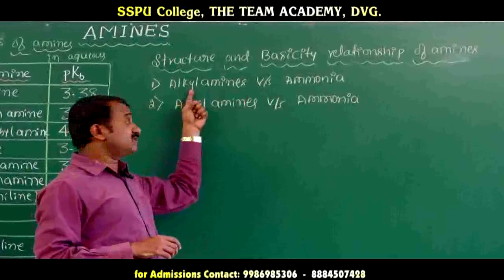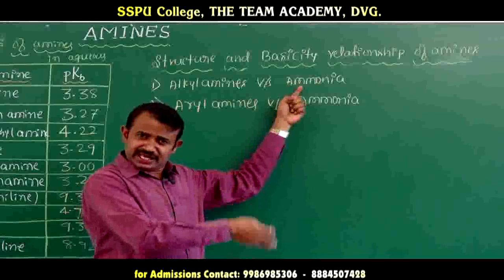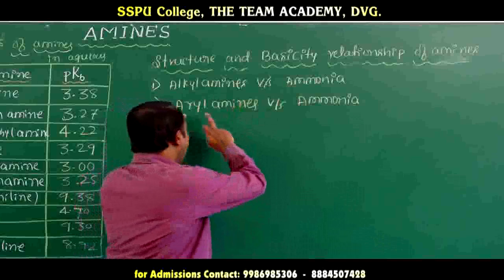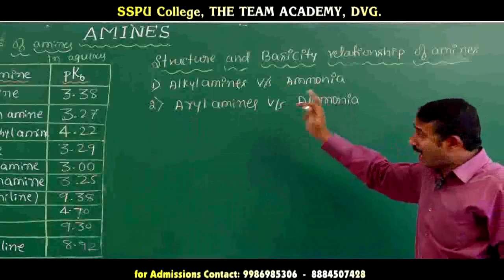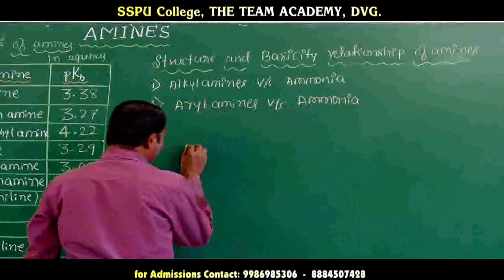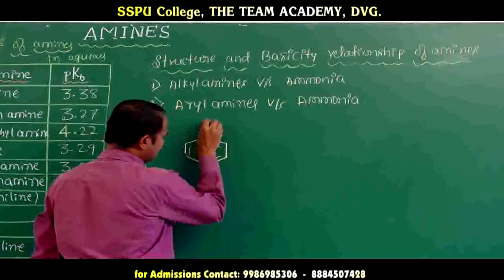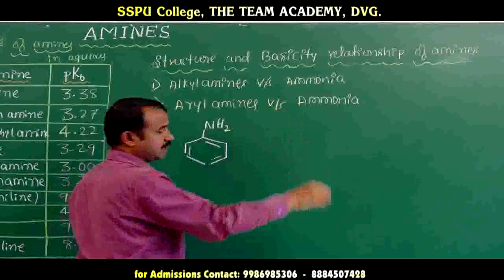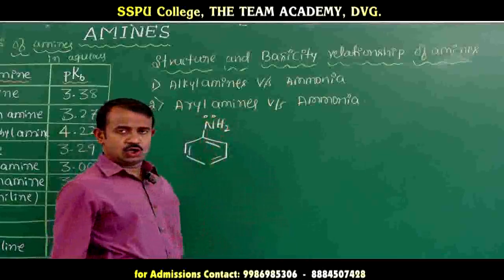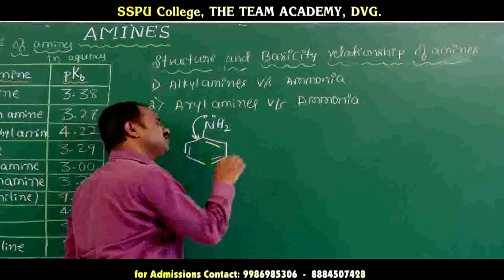In the previous class we discussed alkylamines compared with ammonia: methylamine and ethylamine, primary, secondary, tertiary. Coming to arylamine and ammonia, arylamine means aniline. This is the structure of aniline. The nitrogen which has a lone pair of electrons donates electrons to the benzene ring.